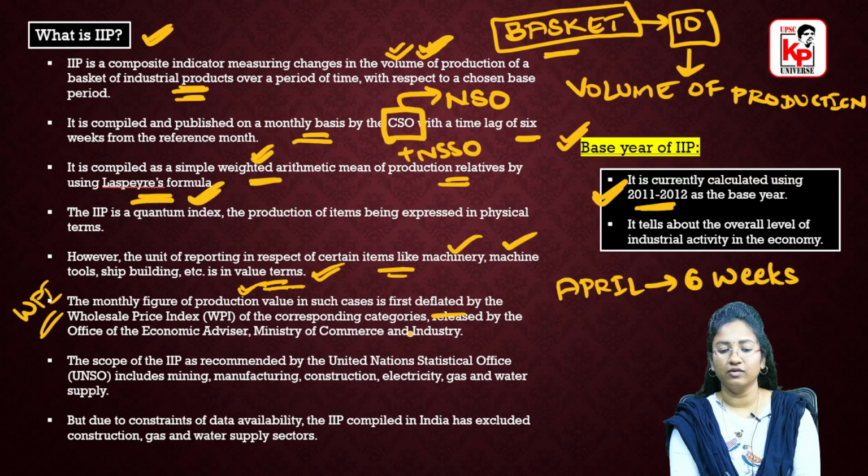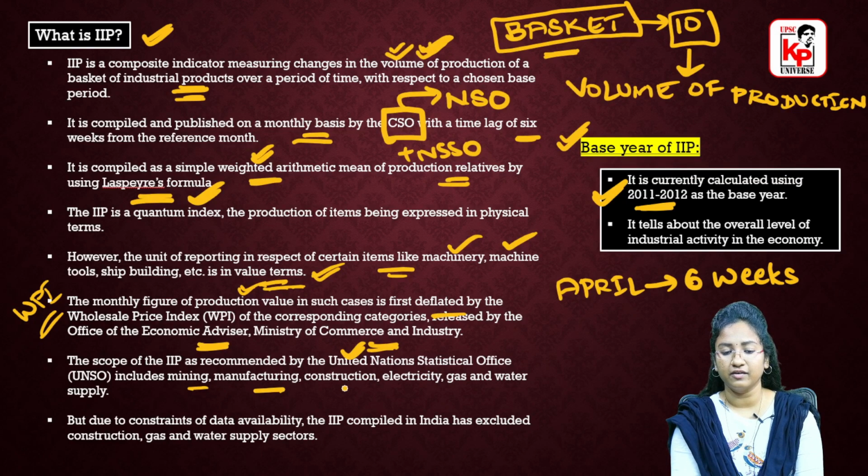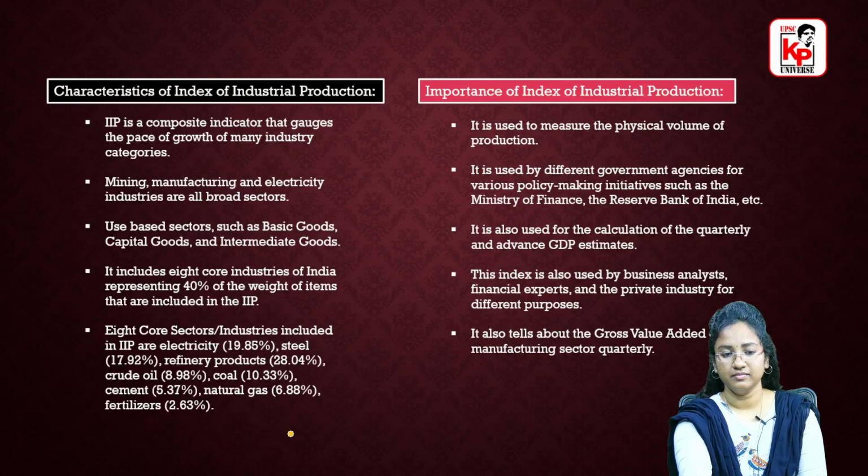So this will be for the wholesale price index of corresponding categories, and this will be released by the Office of Economic Advisor, Ministry of Commerce and Industry. The scope of IIP as recommended by the United Nations Statistical Office includes mining, manufacturing, construction, electricity, etc. But since we have some constraints regarding data availability, the IIP that is compiled in India has excluded the construction, gas and water supply sectors.